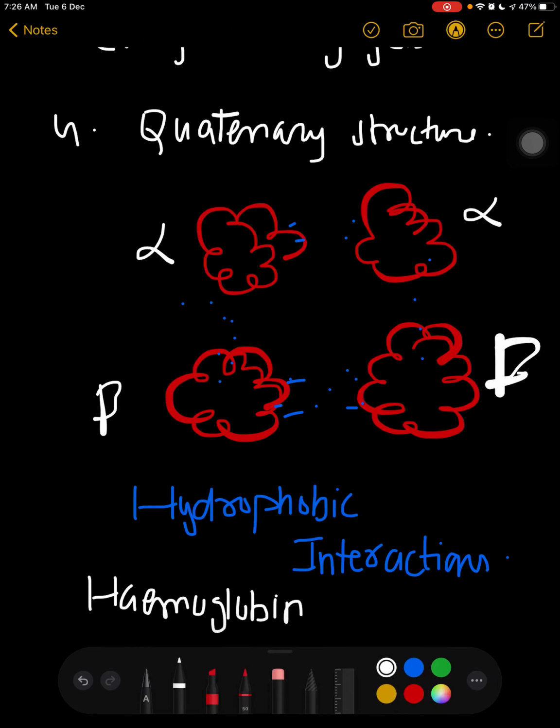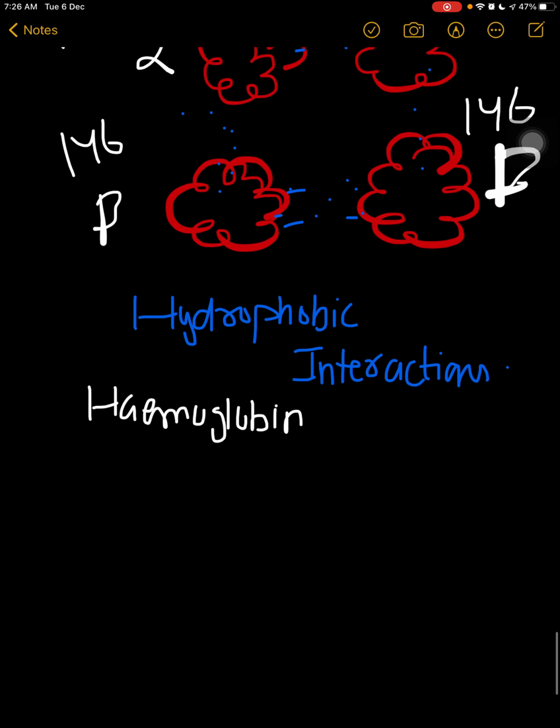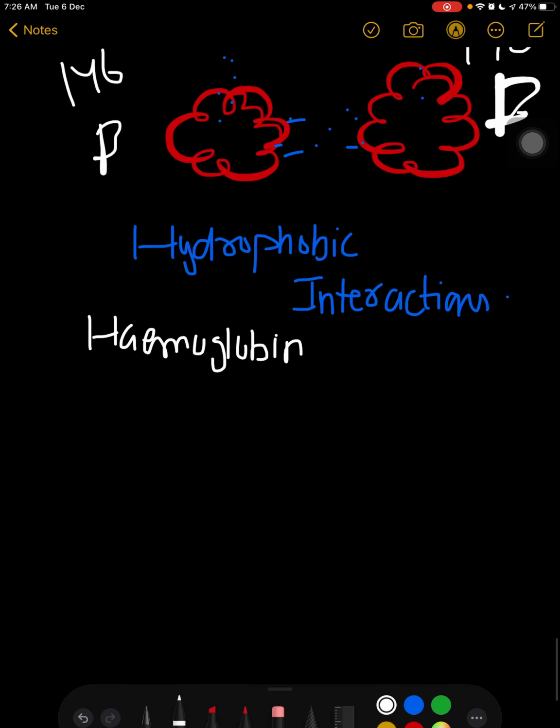hemoglobin, right? The alpha chain has 141 amino acids, and the beta chain has 146 amino acids, and you can calculate the total, it's 574, something like that. Okay, this is hemoglobin.